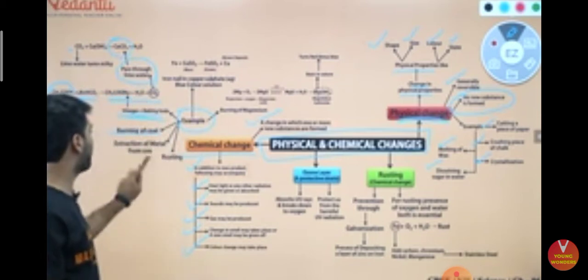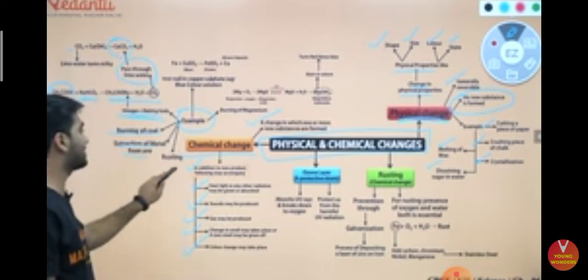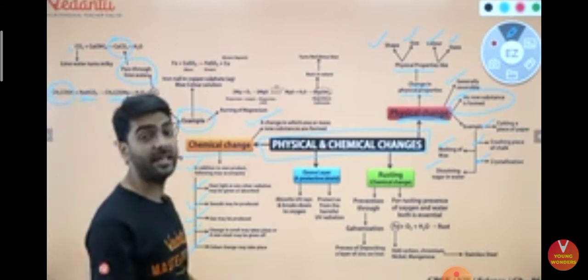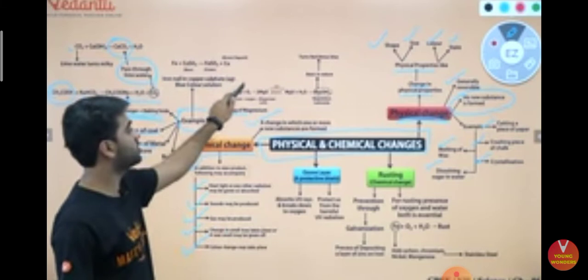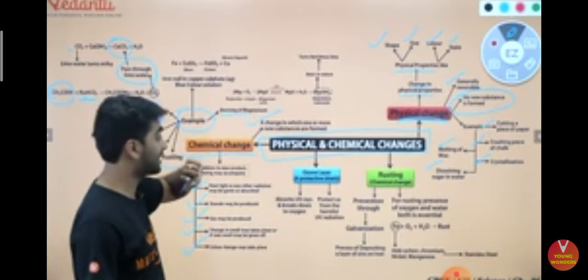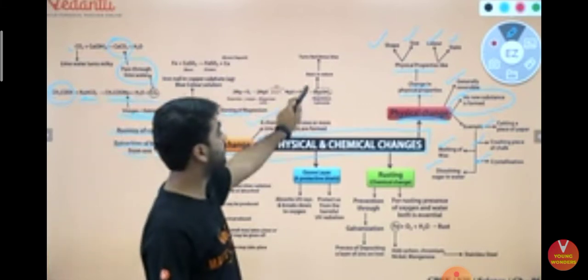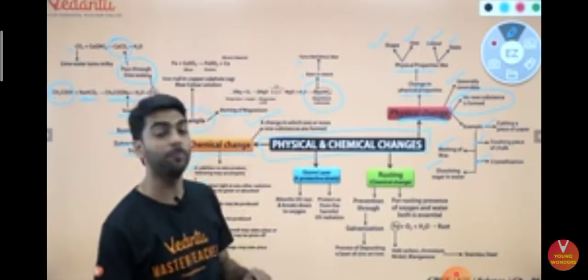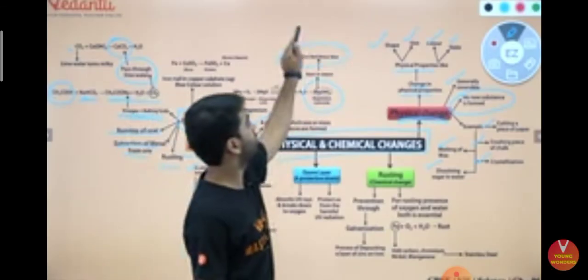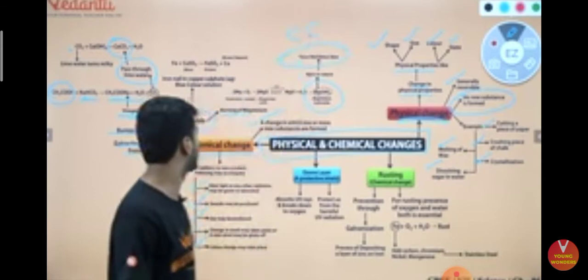Burning of coal is an example. Extraction of metal from the ore is an example, and rusting. We will be dealing with rusting in detail. Burning of magnesium, that is magnesium plus oxygen gives you magnesium oxide. And you get magnesium hydroxide, that is basic in nature and it turns red litmus paper blue. Again, turning of red litmus paper blue is an example of chemical change.